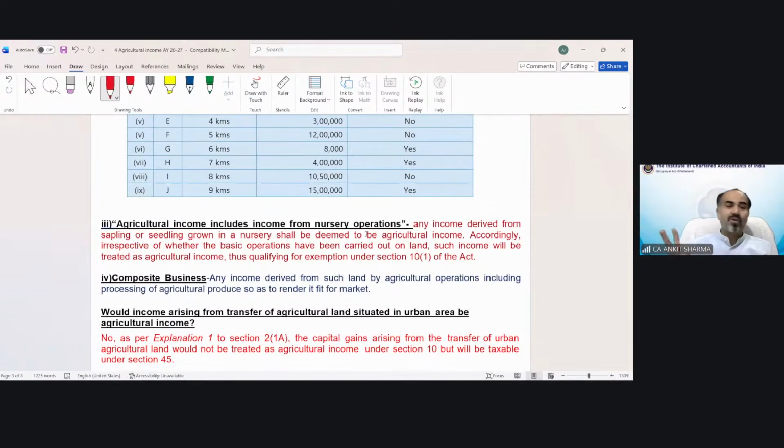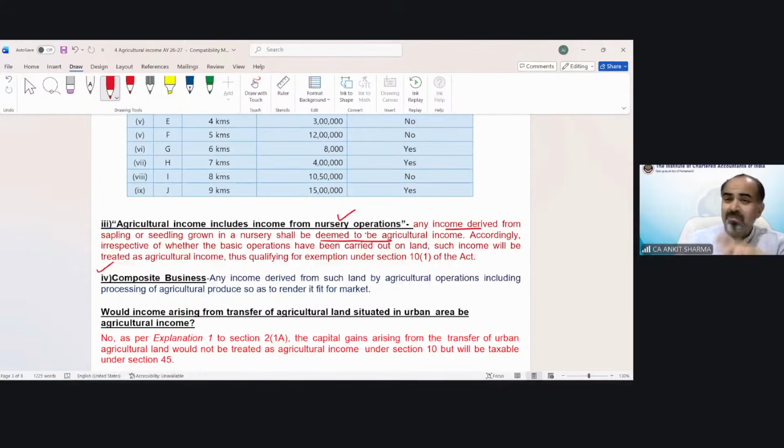The second was rent of farmhouse. Now the third is that agricultural income includes income from nursery operation. So if you are running a nursery, in that case, that income would become your agricultural income. Very simple. You can go through it. The fourth is composite business.